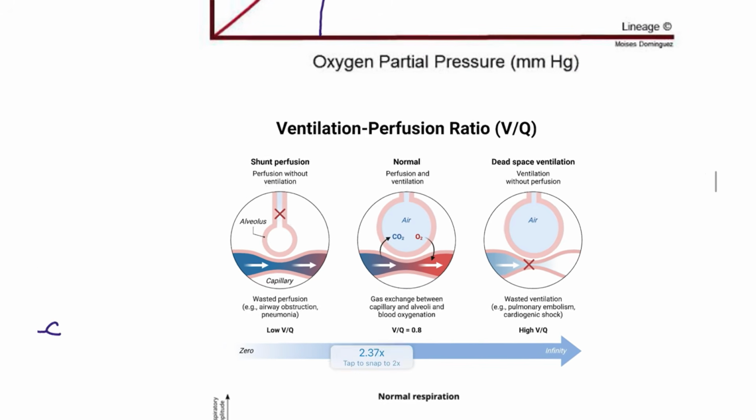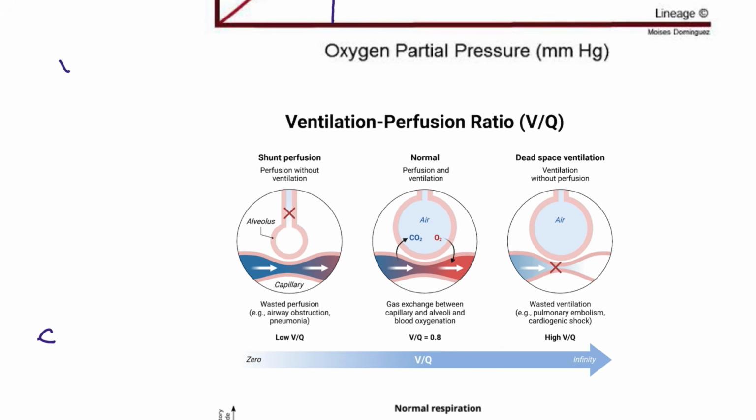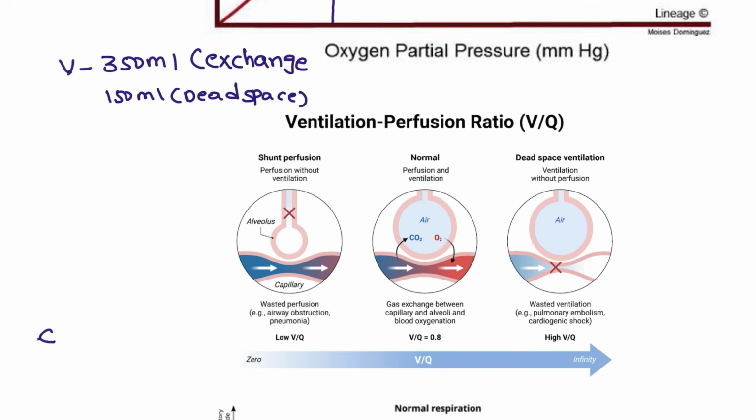Next, ventilation, perfusion, pressure. Generally, the ventilation we calculate is the 350 ml of the breath only. Why? Because 150 ml is dead space, and only the 350 ml is what will be exchanging. So 350 ml into the respiratory rate, around 12, gives about 4.2 liters.